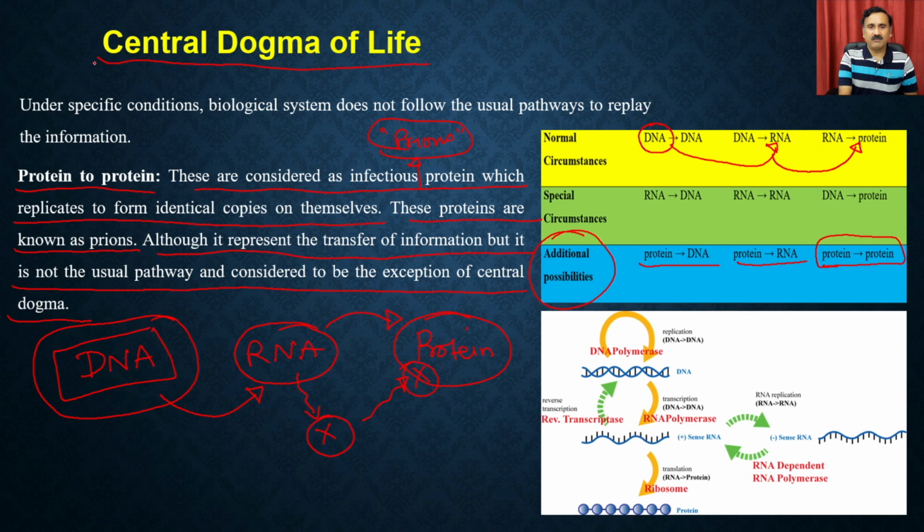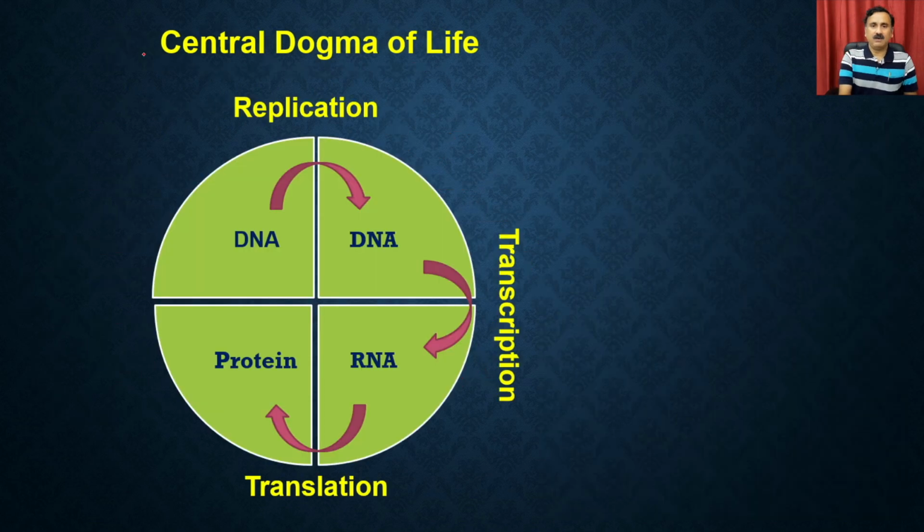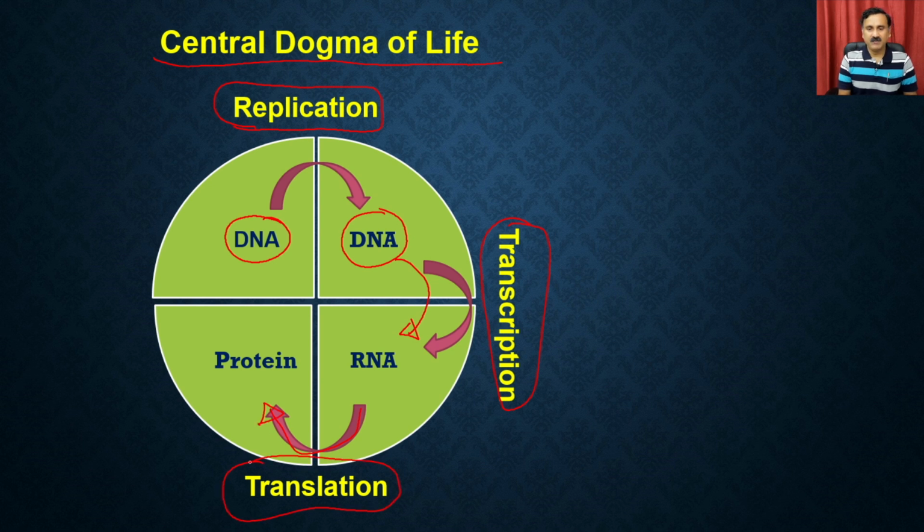So the central dogma of life is very important for us to understand the different activities happening in the cell, and this is what we are going to discuss in the current modules, right? The central dogma of life is that you have DNA dependent DNA synthesis, which is called replication. So we are going to understand about replication. Then we also discuss DNA dependent RNA synthesis, which is called transcription. And then we have RNA dependent protein synthesis, which is also called translation. So this is all about the central dogma of life.